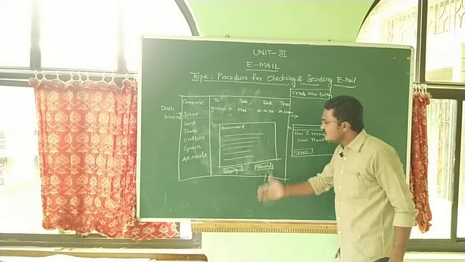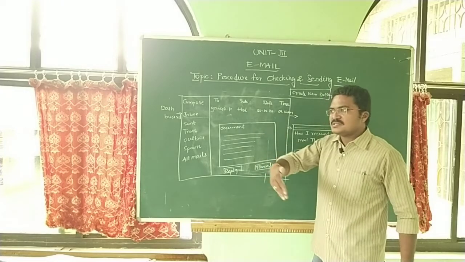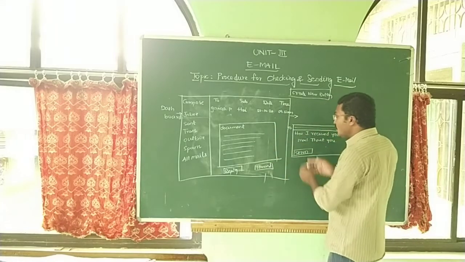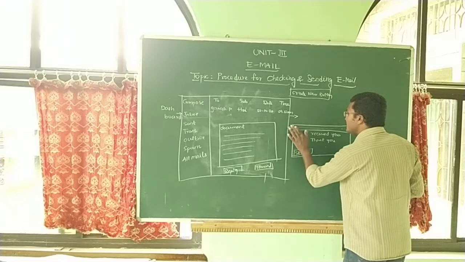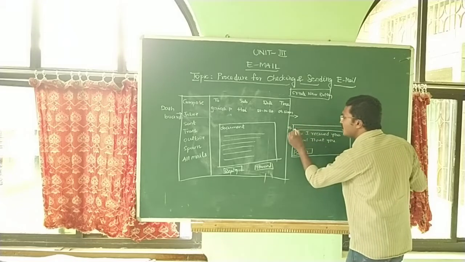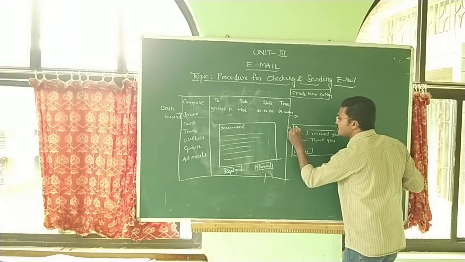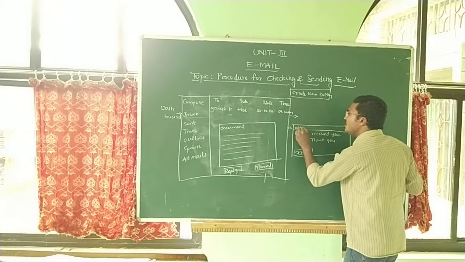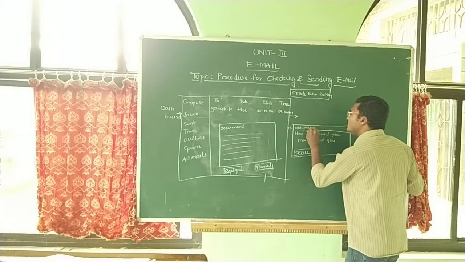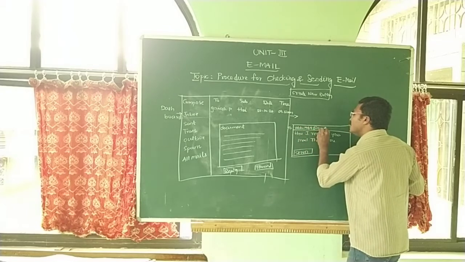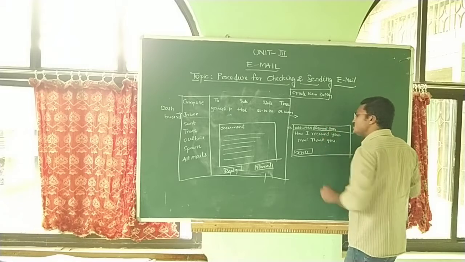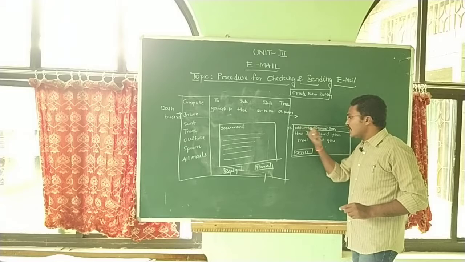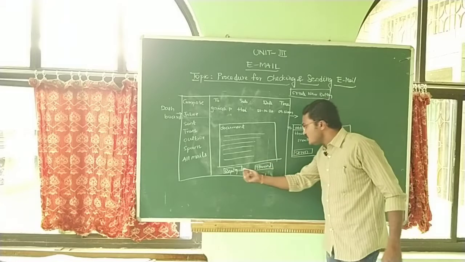Or if you want to forward the same message to another person or old friend, click forward. If you click forward, in this place you have to type the proper address. For example, I will forward the same message to my friend Abhijit. So type abhi1969@gmail.com. You type the address of the friend to whom you are forwarding the same message. Okay, you have to type the new friend's address. Now you can identify the difference between reply and forward.